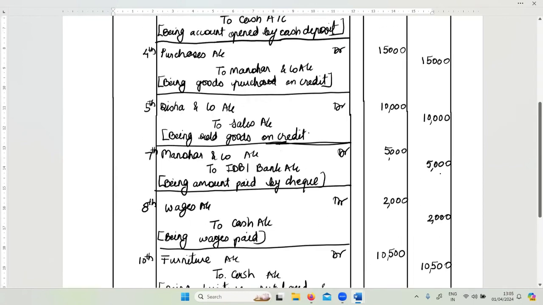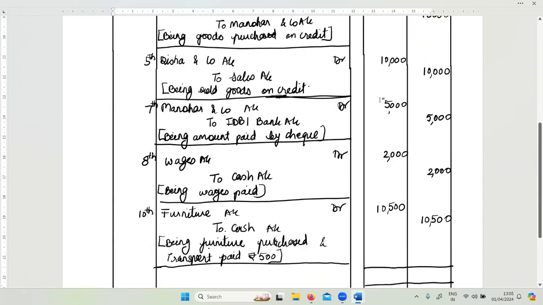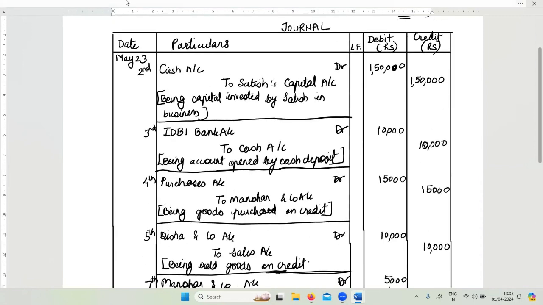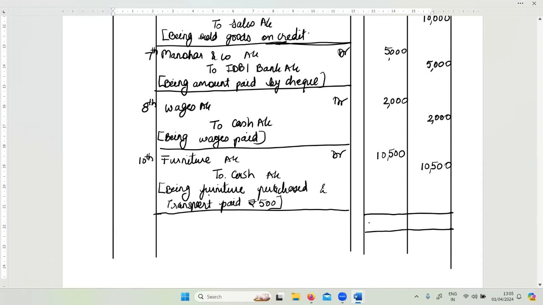So what I'm going to do is take the total of this debit column, the entire debit column, and note it down here. The entire total of this particular part, which is the journal entries, is 2,02,500. I'm going to just take the total and write it down here. You can see that I have written all the amounts to the right side of the column. And then when I take the total, one below the other, you will find thousands and lakhs, whatever the case is, so it should not be mismatched. And this is how I write total here.